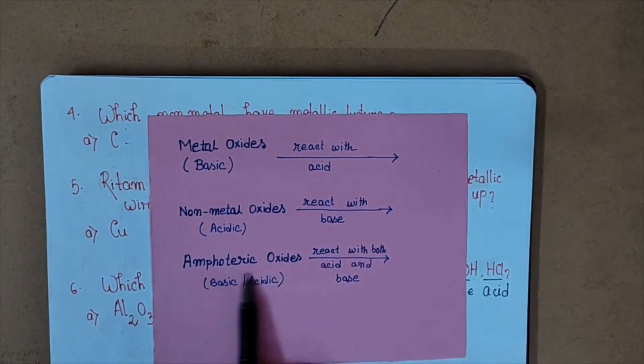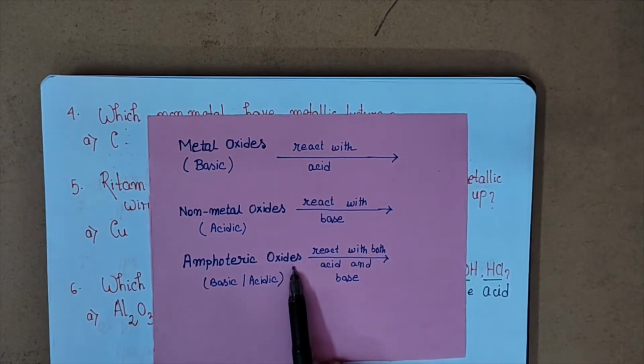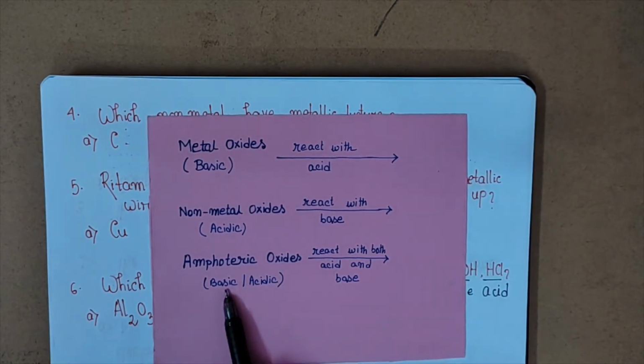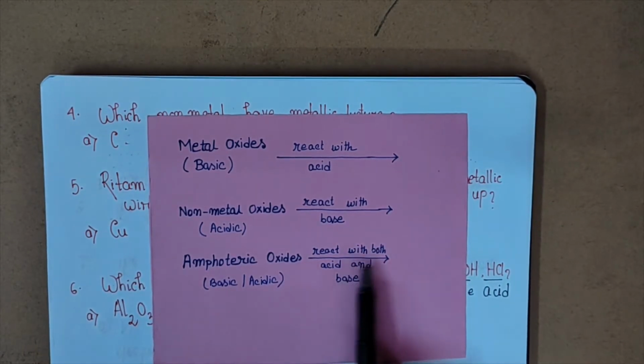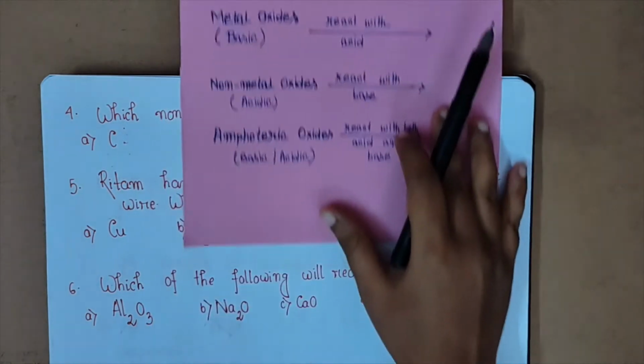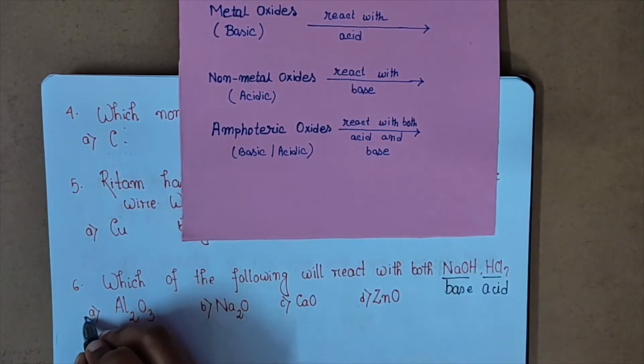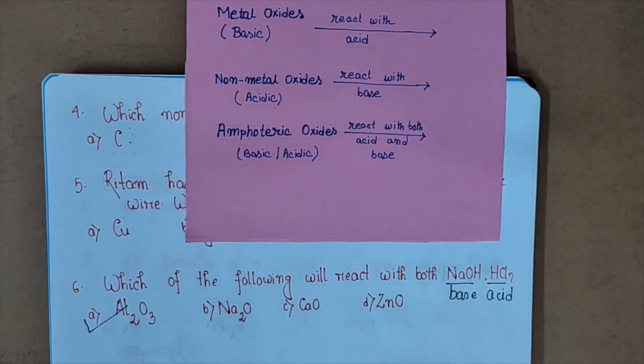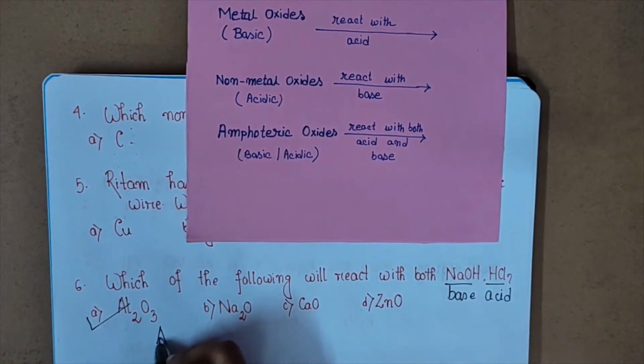And what is an amphoteric oxide? This amphoteric oxide will react with both acid and base, that means it can behave as acidic or basic, and will react with both. So from here, what is the example? This is Al2O3. This can be one example. Now what is the reaction of this Al2O3?